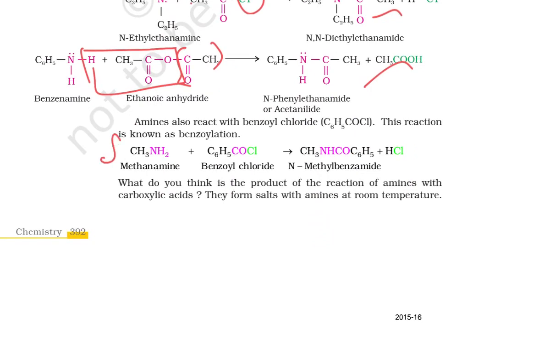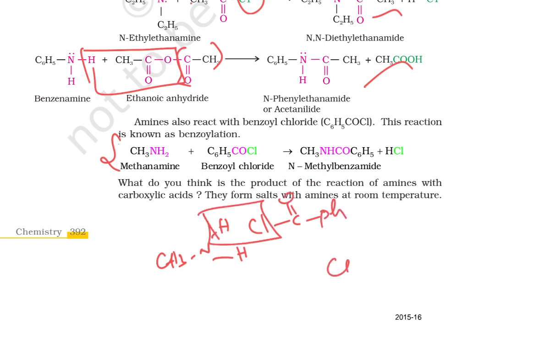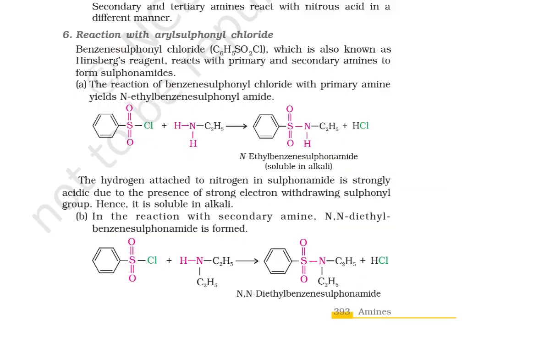Here there is an amine. Okay, so CH3NH, then Cl, C double bond O, pH. Okay, so HCl gets removed, then there is a formation of NH, C double bond O and pH. Understand? This is an acylation reaction. Okay, this is benzyl, right? So this is benzyl. But before that we discussed only the acylation reaction. Okay, so the next reaction is there for you.